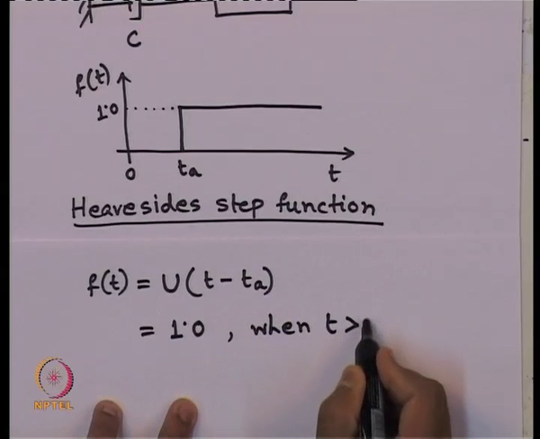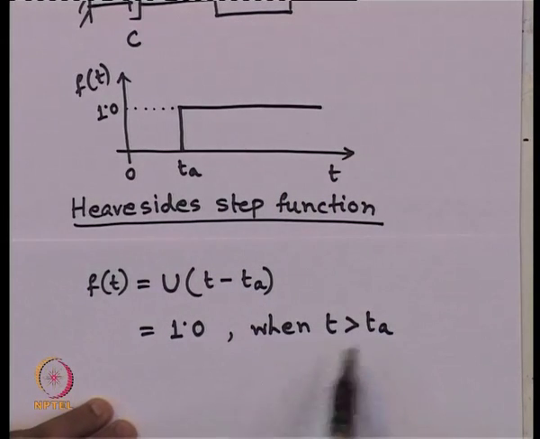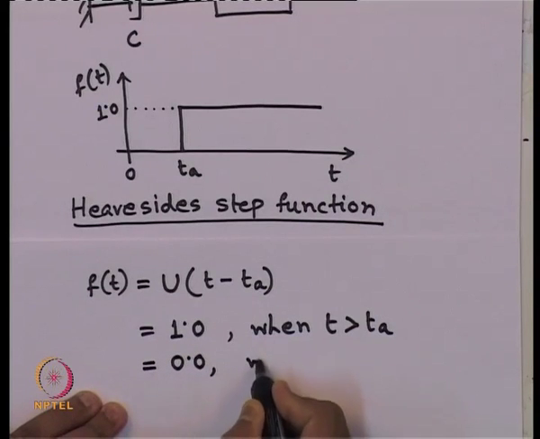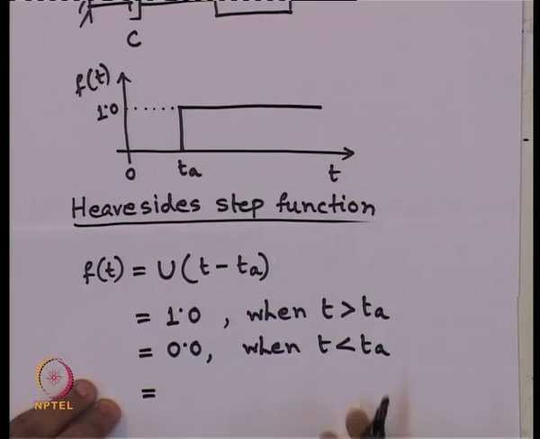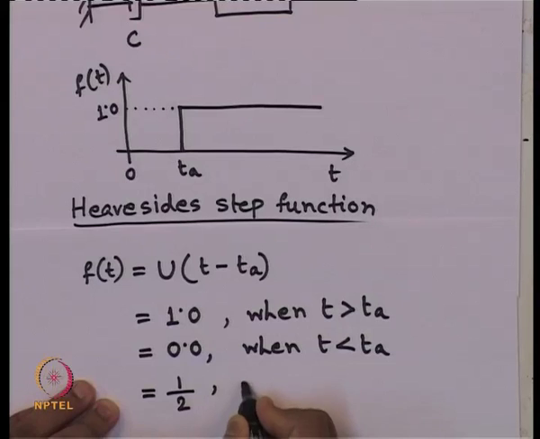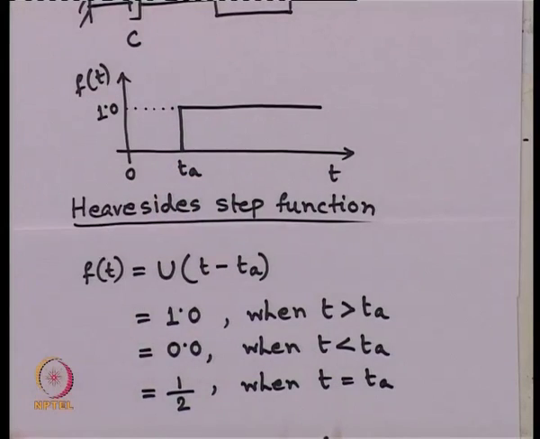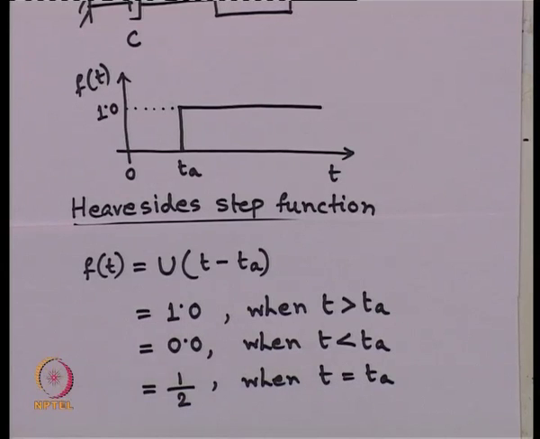t is greater than t_a, right. From this picture we can write this, when t greater than t_a, its magnitude is unit, and its magnitude is 0 when t is less than t_a. And what happens when t equals to t_a? How we compute? We just take the average of these two, right. So, we write it is half when t equals to t_a. To maintain the continuity at this point, we take that f(t) is half when t equals to t_a.